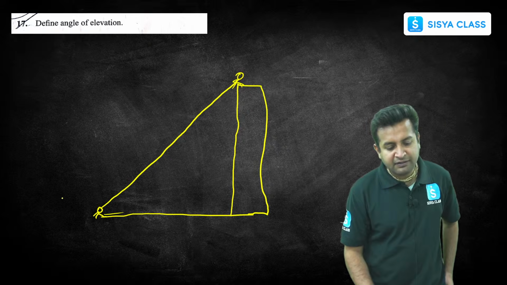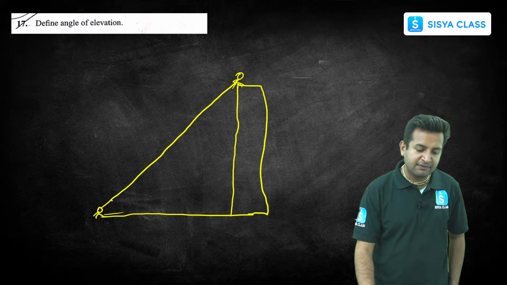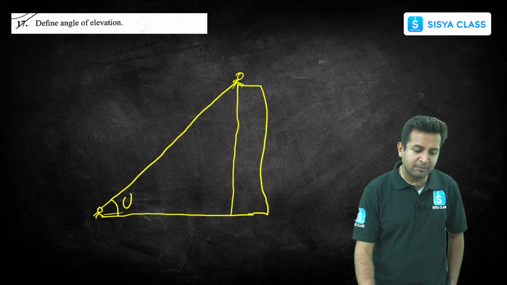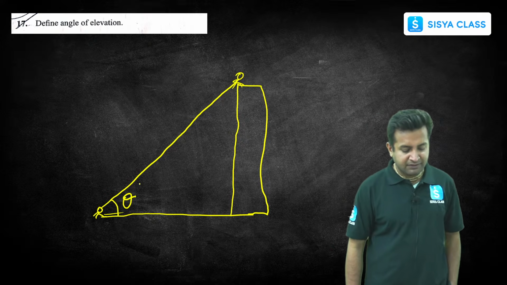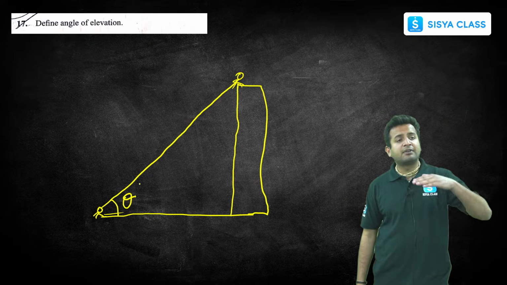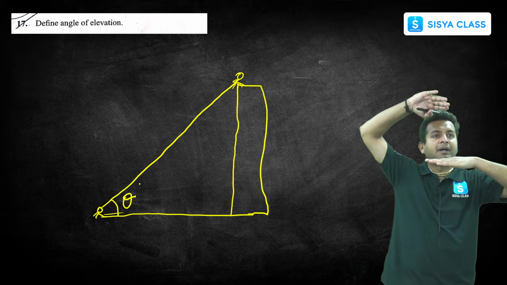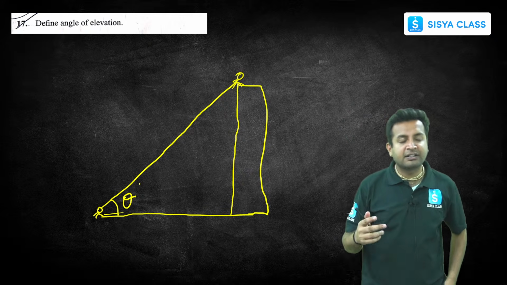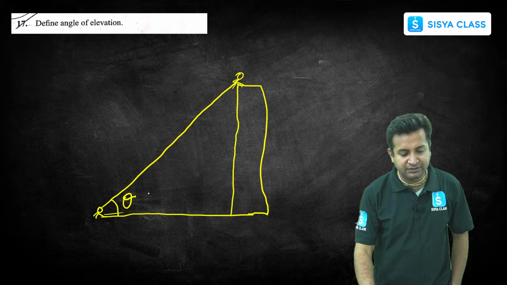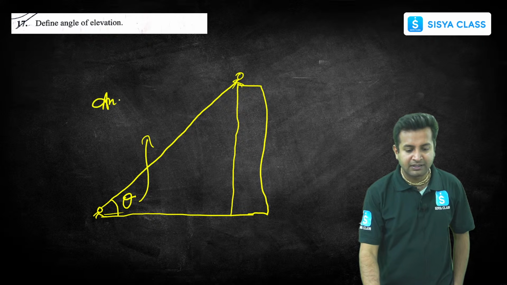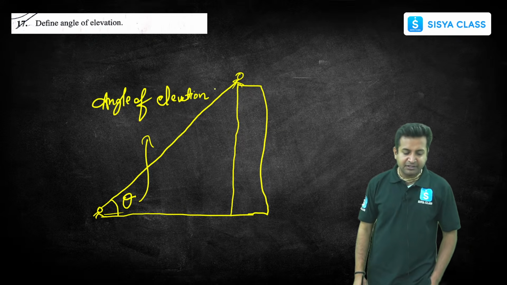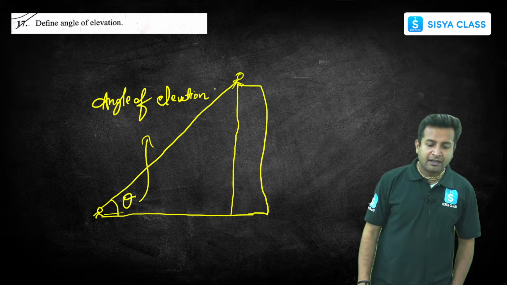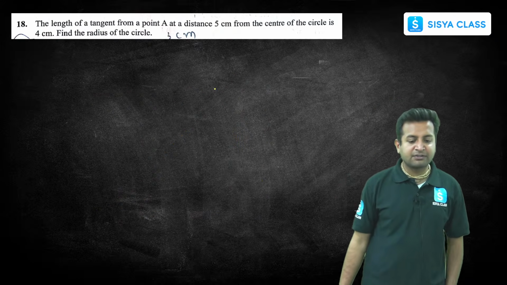Now, obviously, if you are looking here, some angle will be formed. The angle formed is nothing but the angle of elevation. So whenever from the horizontal we are looking up, that angle that is being formed is nothing but the angle of elevation. Clear? Got it? Understood? Okay, so let's proceed to the next one.